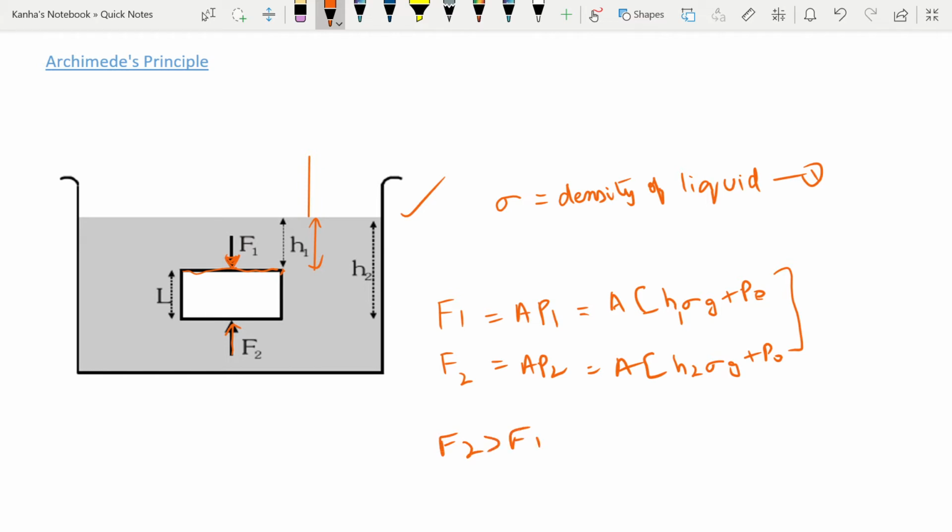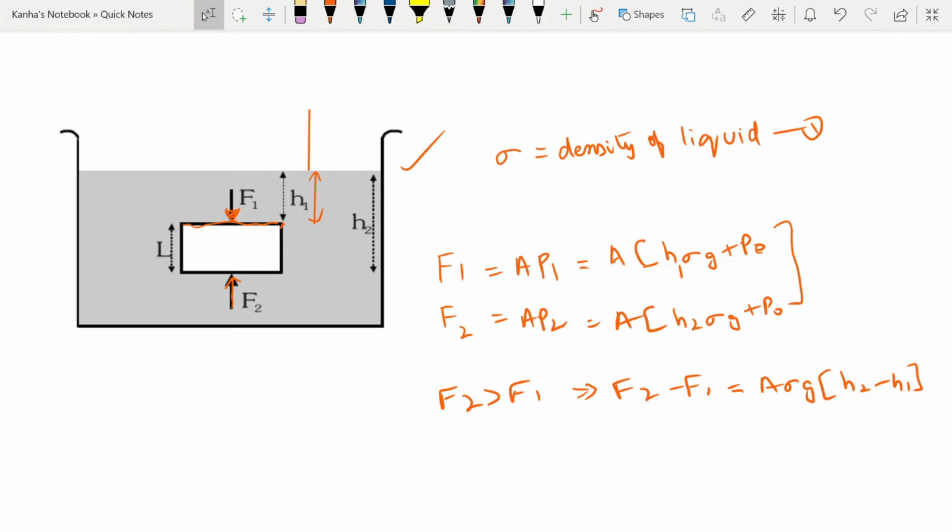If F2 is greater than F1, what is the net upward force on this? So it is equal to F2 minus F1, which is nothing but A sigma G into H2 minus H1. This turns out that force is equal to V sigma into G, because H2 minus H1 will become, let's say, the length L, and when you multiply that length L with the area, you get the volume. So it's the volume of the liquid